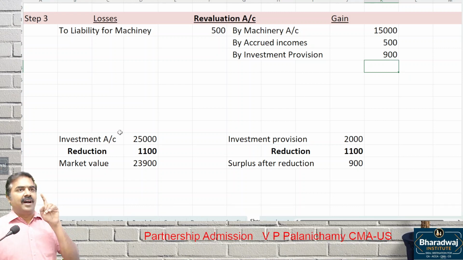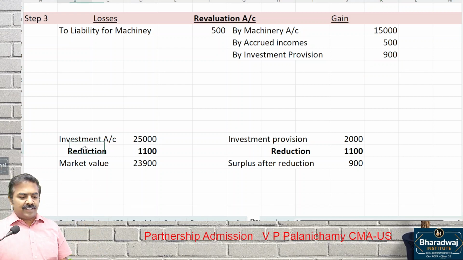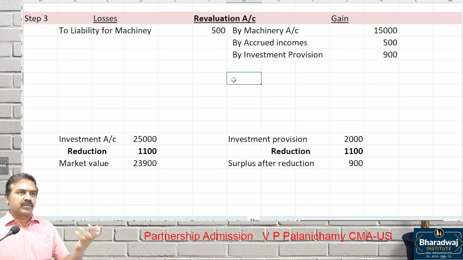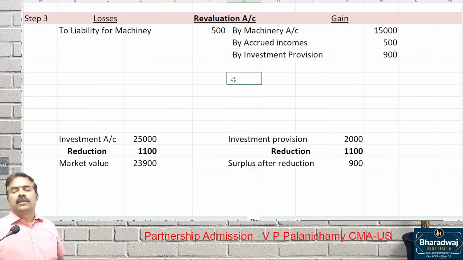That's why I said, unless the student has tried this in the classroom or at home, suddenly in the examination you will not think much. Just reduction you would have posted, 1,100, like that. Okay, next. To make you comfortable, I can solve easy questions in the class, but in the examination you will feel that they are tough. Coming back, next adjustment. What is the next adjustment?